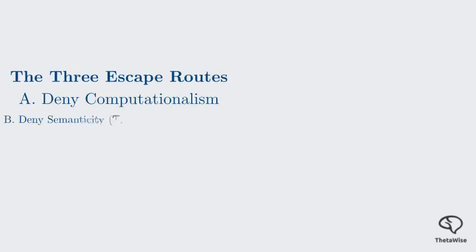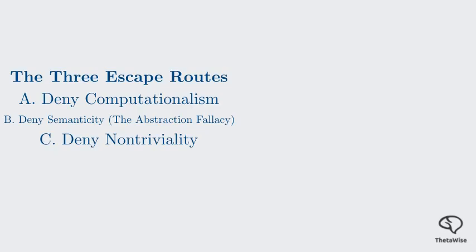Now, let's look at what happens if we try to break the proof. To escape the conclusion of undecidability, you must deny at least one of these axioms. This is where we encounter the 3 escape routes and the paradoxes they reveal. Route A is simple. You argue consciousness isn't a property of computation at all. Maybe it's a fundamental field of the universe.